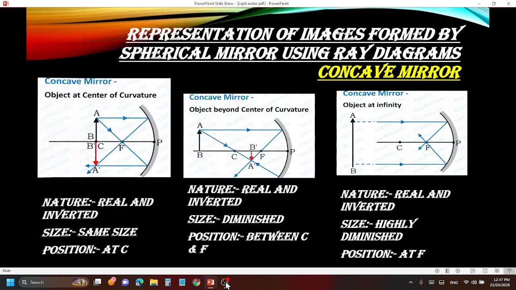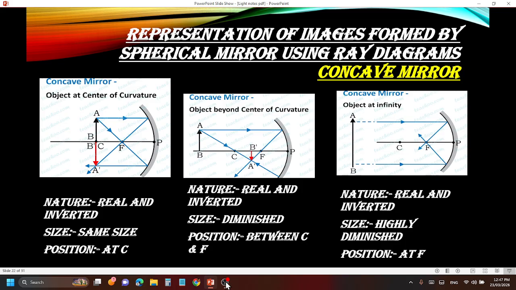Now moving to the next position, object at center of curvature. This is a unique case. When the object is kept at the center of curvature, the image after reflection in the ray diagram is formed at the center of curvature itself. The size is also the same size, and the nature is real and inverted. But this is a unique case, you must remember.